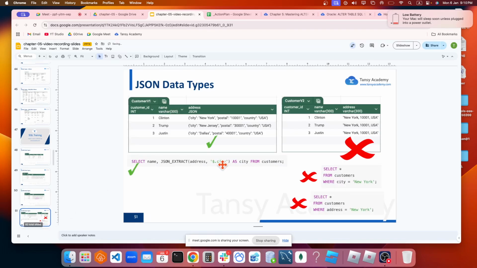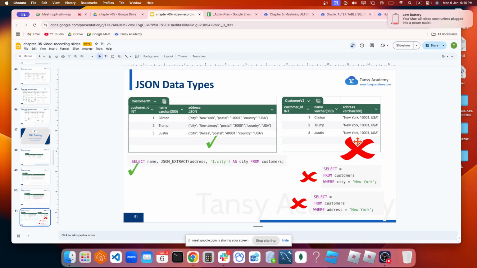We have seen in one of the assignments where a comma string was defined. So I'm going to explain this. The reason this is okay is because I can write a select statement to extract the postal code or city for this ID 2, or a Trump or a Clinton. I can do that using this SQL command. But if someone says, I will define a varchar instead of JSON and just separate with commas, that is a single string. That is not allowed, and it goes against a lot of rules and regulations in databases. We will talk about that in chapter 8.